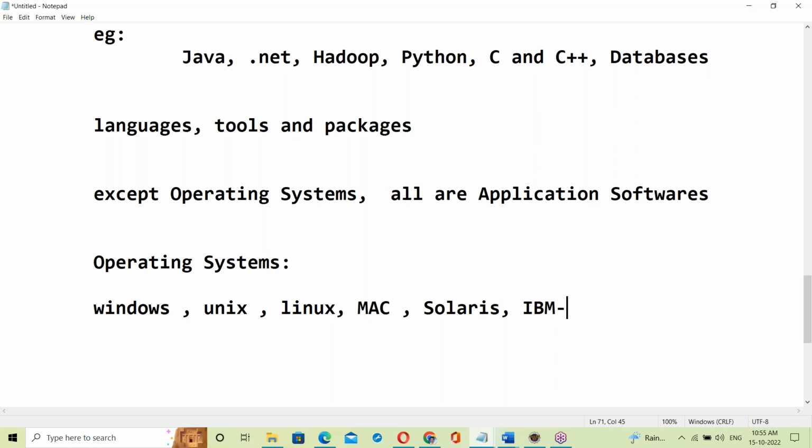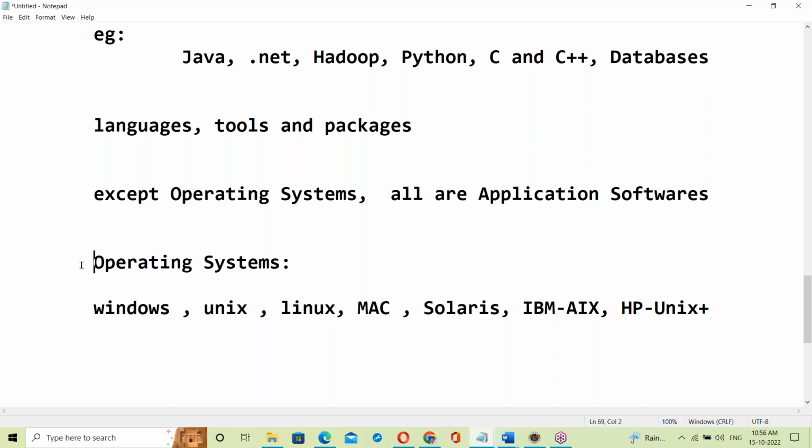Yes, IBM AIX, a very old system. Next HP-UX. We have those old systems too. So there are different operating systems. Except OS, all are application software.